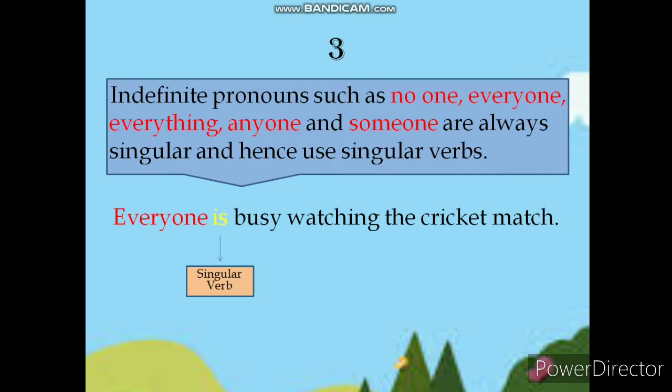Indefinite pronouns such as no one, everyone, everything, anyone and someone are always singular and hence use singular verbs. See the example. Everyone is busy watching the cricket match. Here the singular verb is used.